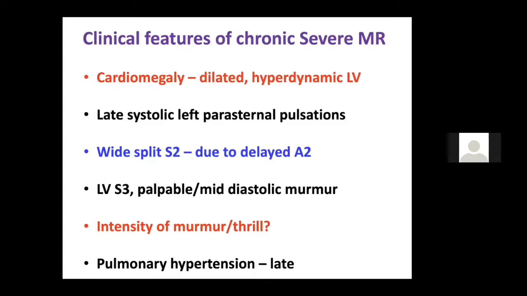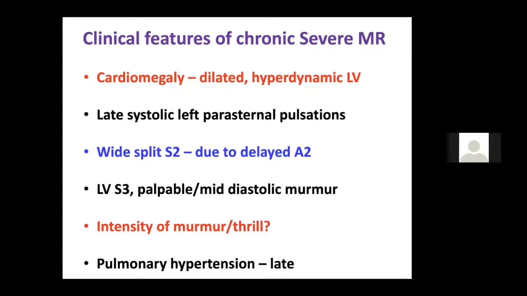Late systolic parasternal pulsation: we know that there is something known as the parasternal heave, but there is also something known as the parasternal lift. In MR, you can get a parasternal lift because the LA is so big that whenever blood is coming to the LA, it is raising your fingers. It is difficult to differentiate it from the parasternal heave, but a parasternal heave is well sustained, whereas a lift or parasternal pulsations are ill sustained. They come in the later part of systole, whereas the parasternal heave is pansystolic. So these two things you should know.